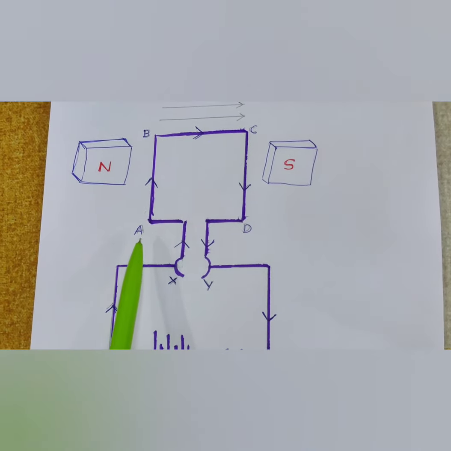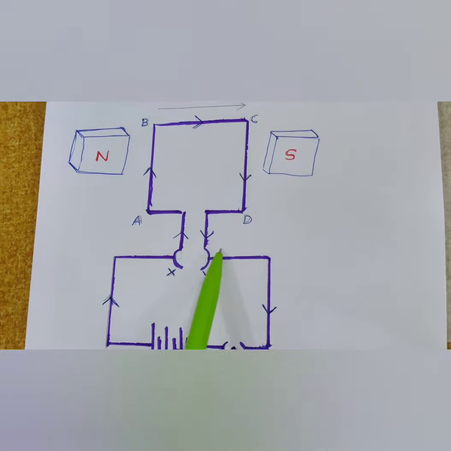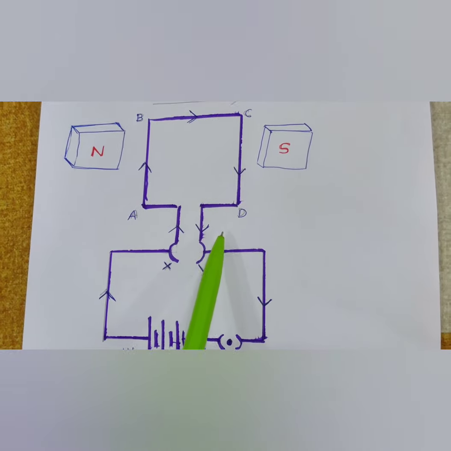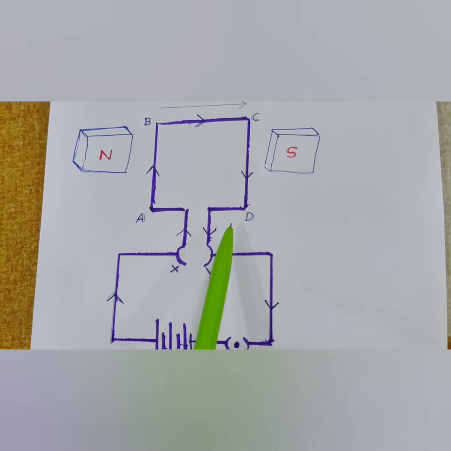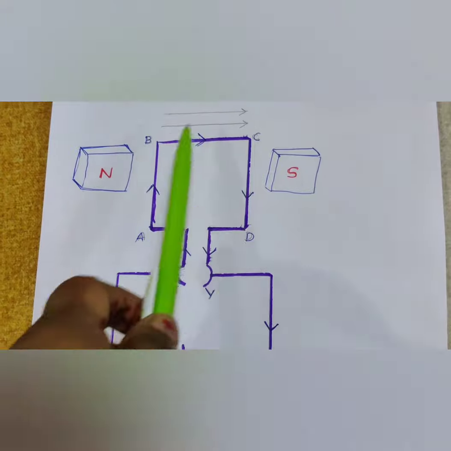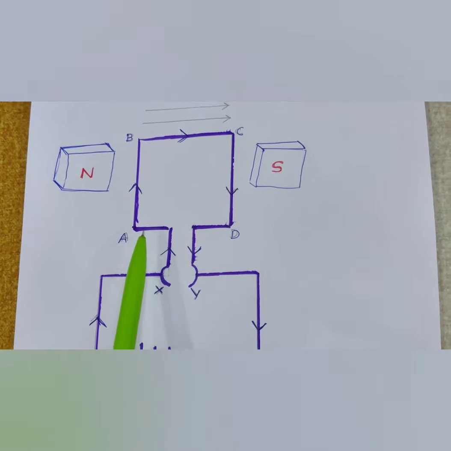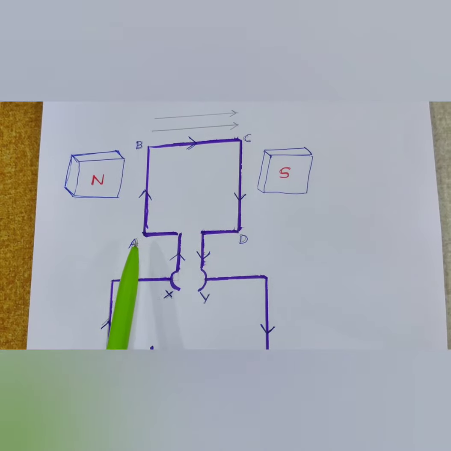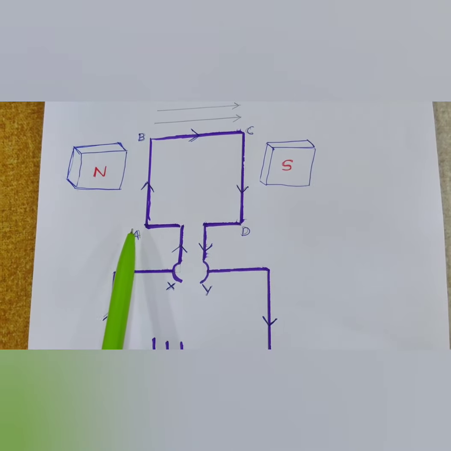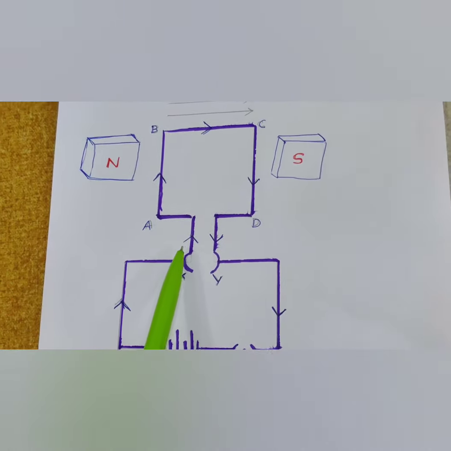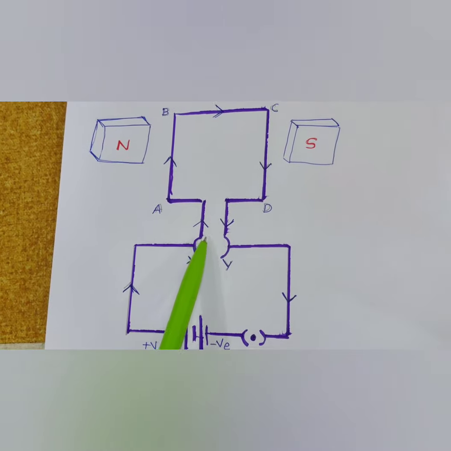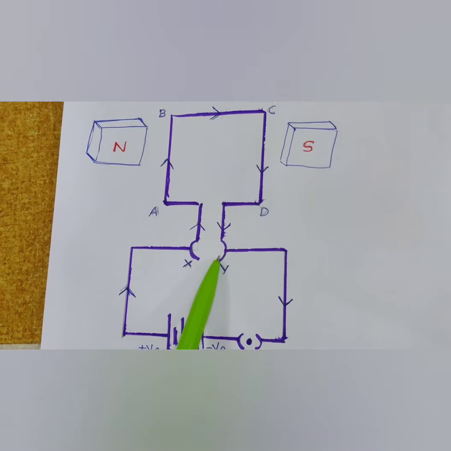We have marked it as A, B, C and D. It is called the armature coil. A, B, C, D is also called the armature coil. Now, to check the flow of current, we need a commutator. This is the commutator.